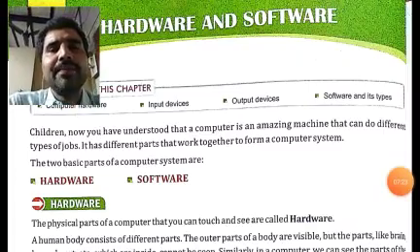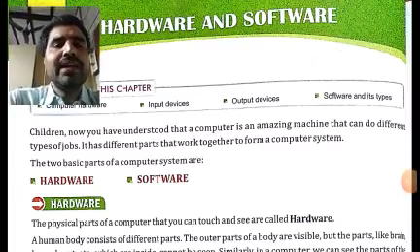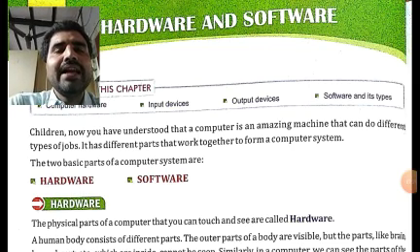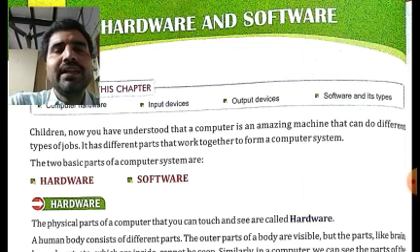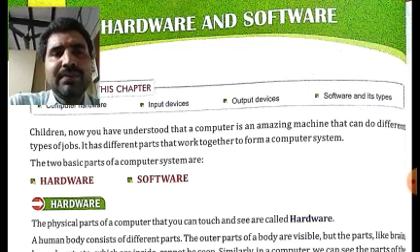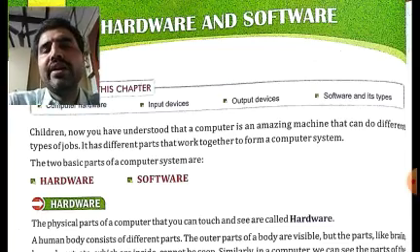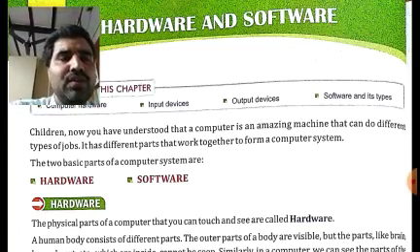Starting from the chapter, the first question which could be asked is: there are dash basic parts in a computer system. What does it mean? What will be the correct answer? It will be two. There are two basic parts, which are hardware and software. In this way, this could be one MCQ which could be asked.